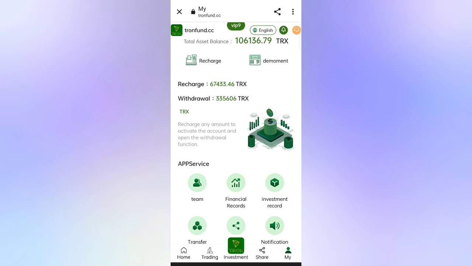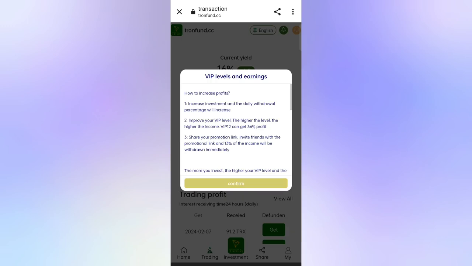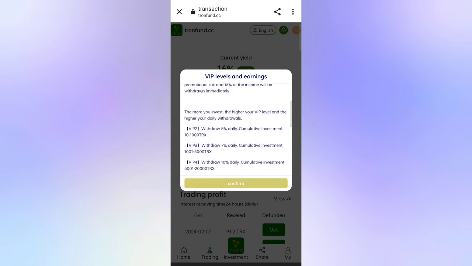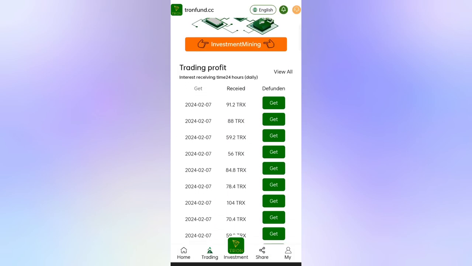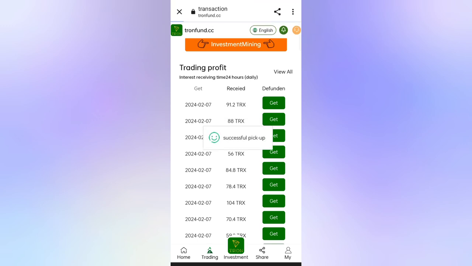So now click on tradings. Okay, so you can see all the details of the trading. In the first VIP you will get daily 5% withdrawal, and you can see the investment amount is 10 TRS to 1000 TRS. So now click on confirm, and guys, after investment click on get. Then you can get your incomes.